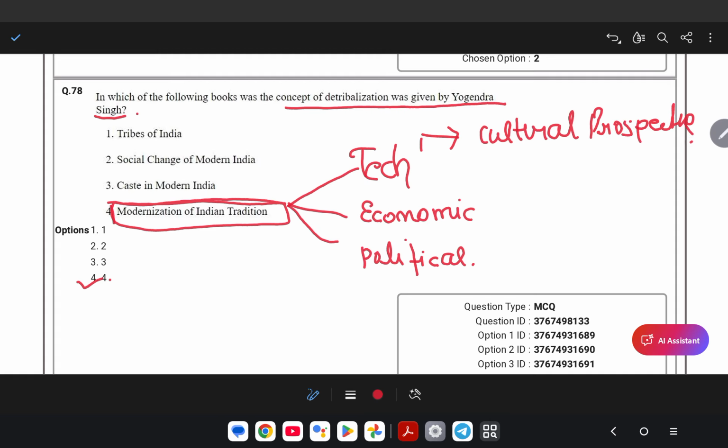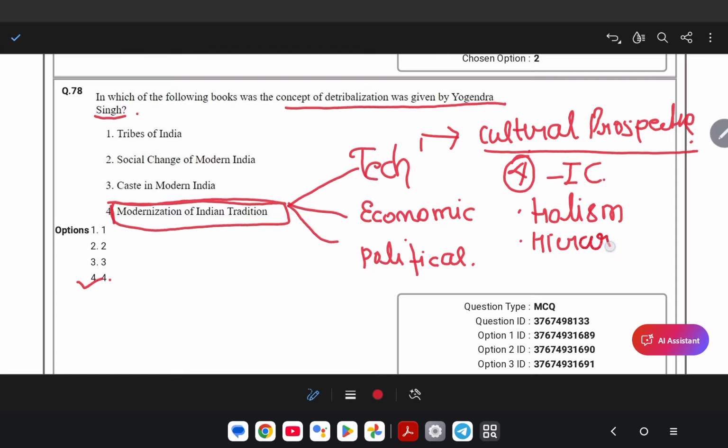And he gave four characteristics of Indian civilization: first holism, second hierarchy, third continuity, and fourth transcendence.